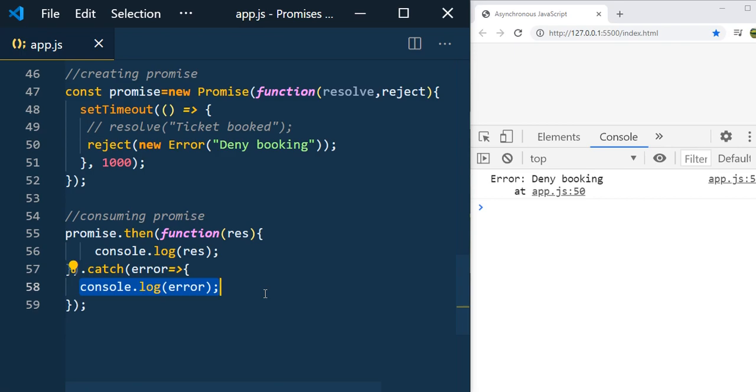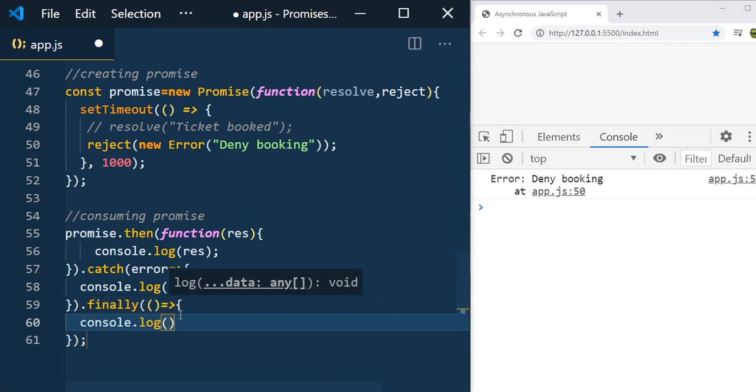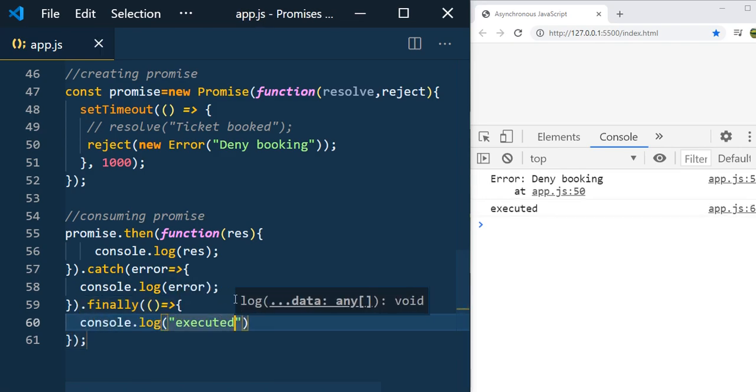And when to use finally? As you know, irrespective of successful or failure conditions, finally will get executed. In promises it acts the same way. Even though you have an error, the finally block will get executed.